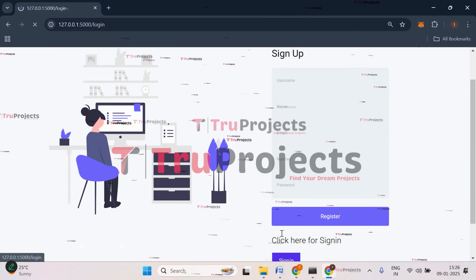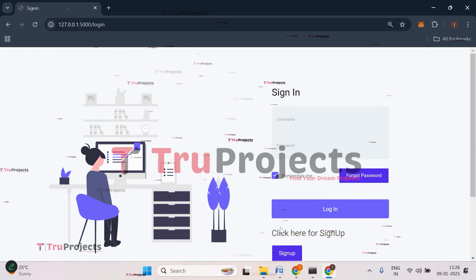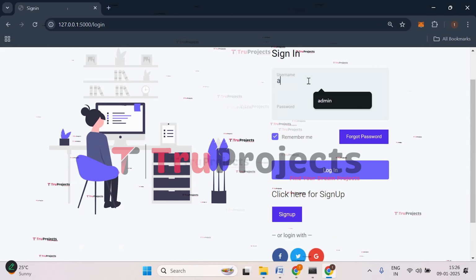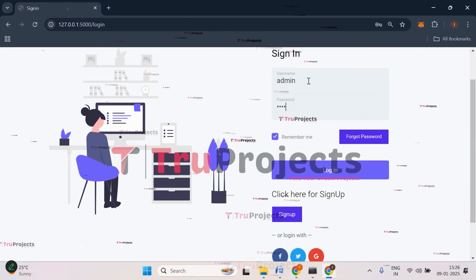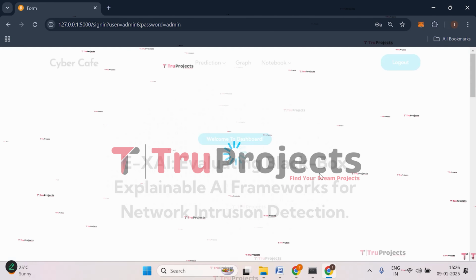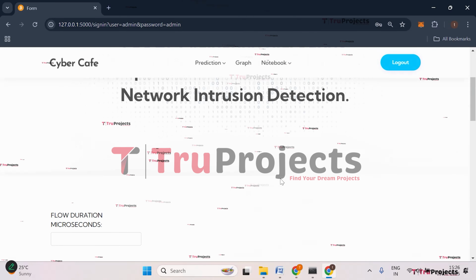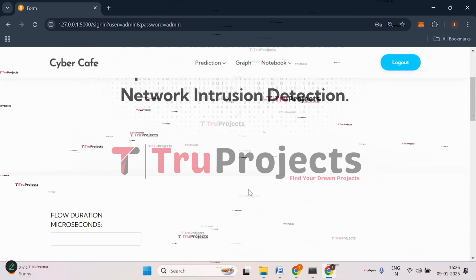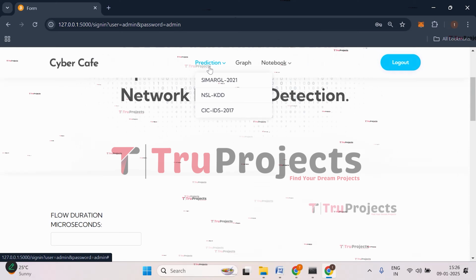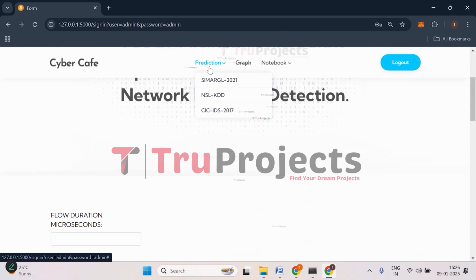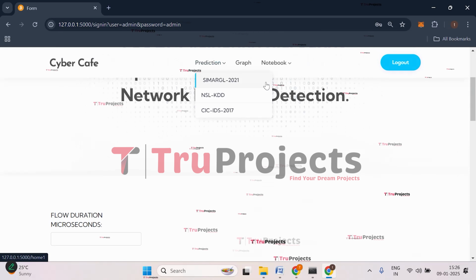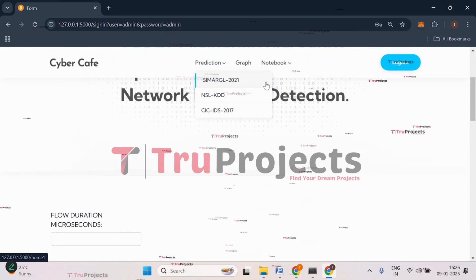Click on sign in. And here we are supposed to provide username and the password. So give your username and the password. Now click on login. We have logged in successfully and we are redirected to the prediction page of the project. As we are considering three datasets, that are SIMARGL, NSL-KDD, and CIC-IDS, we will be detecting intrusions using all the three datasets.